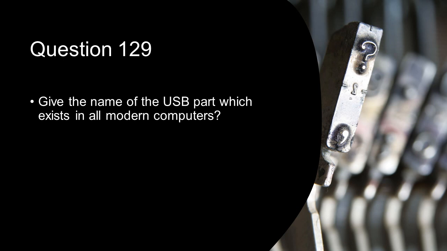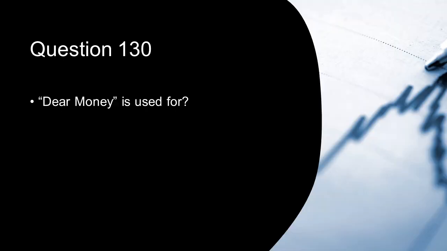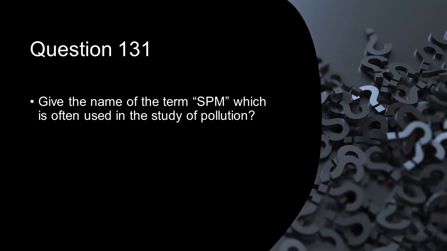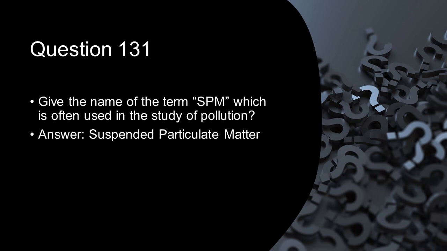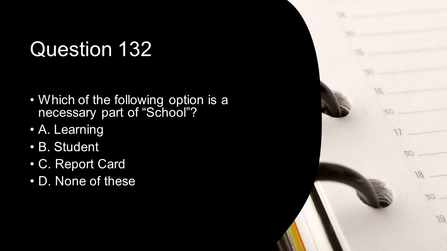Give the name of the USB part which exists in all modern computers. Universal Serial Bus. Dear money is used for high rate of interest. Give the name of the term SPM which is often used in the study of pollution. Suspended particulate matter. Which of the following option is a necessary part of school?